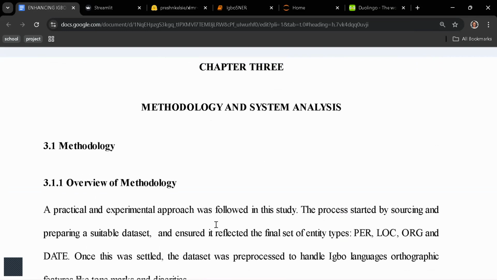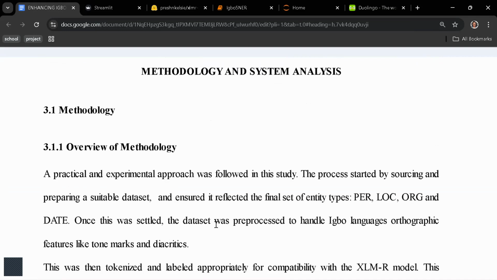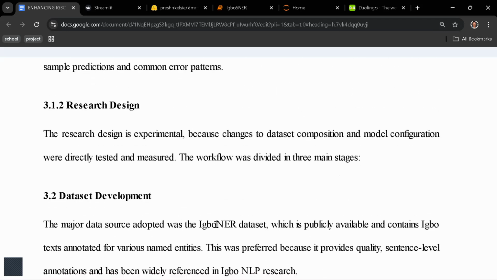Then we are now going to move straight to methodology. We follow the practical and experimental methodology for this study. And what was our research design? We had three stages in our research design.